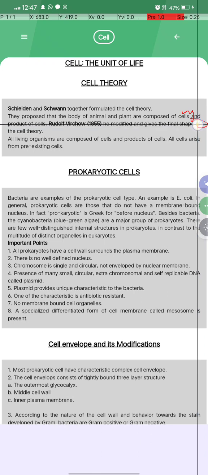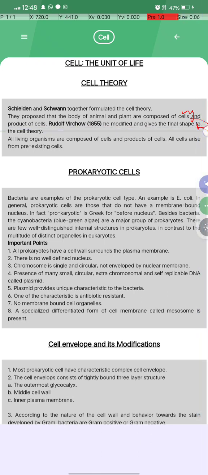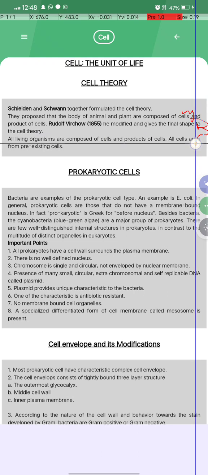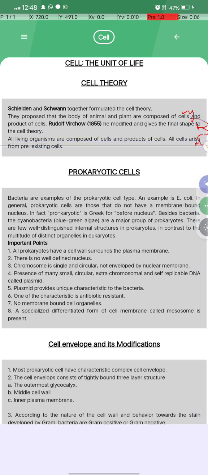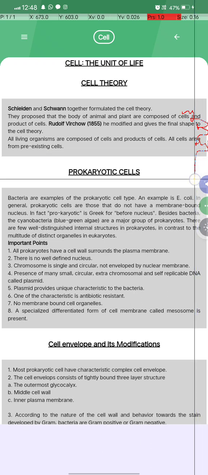Rudolf Virchow in 1855 modified it and gave the final shape of the cell theory: all living organisms are composed of cells and products of cells, and all such cells arise from pre-existing cells. What is a prokaryotic cell?